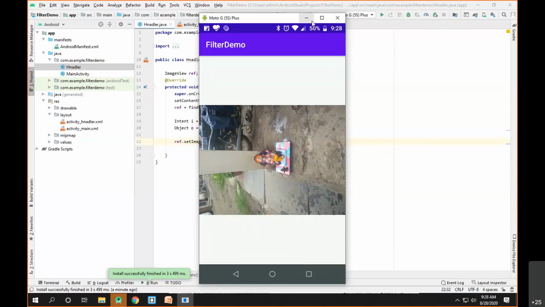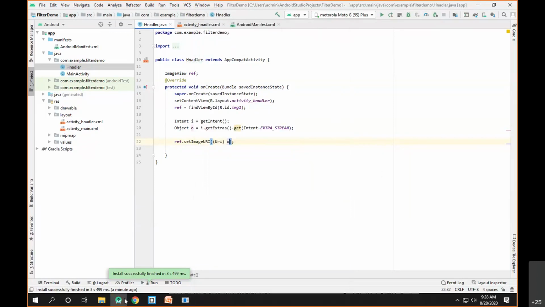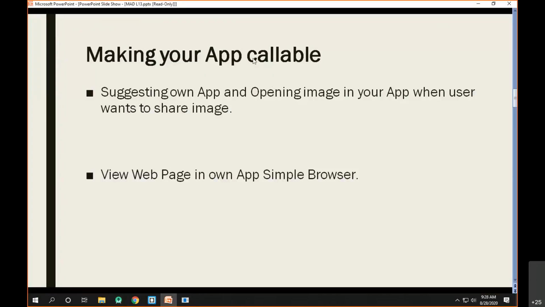So this is how you can make your app callable just like a built-in application. With the help of this particular concept, you can implement any kind of application. You can implement your own image viewer, your own video player, your own browser. You can implement any kind of application with this particular concept.